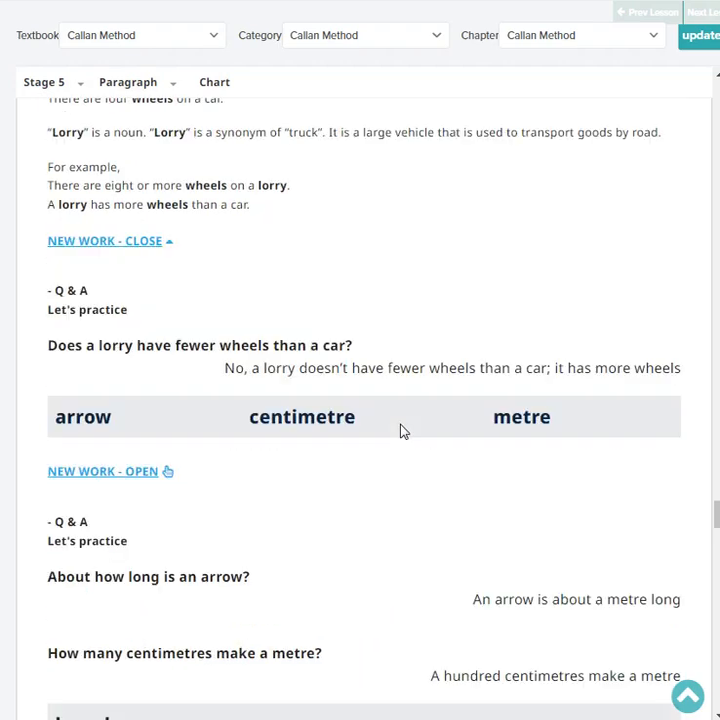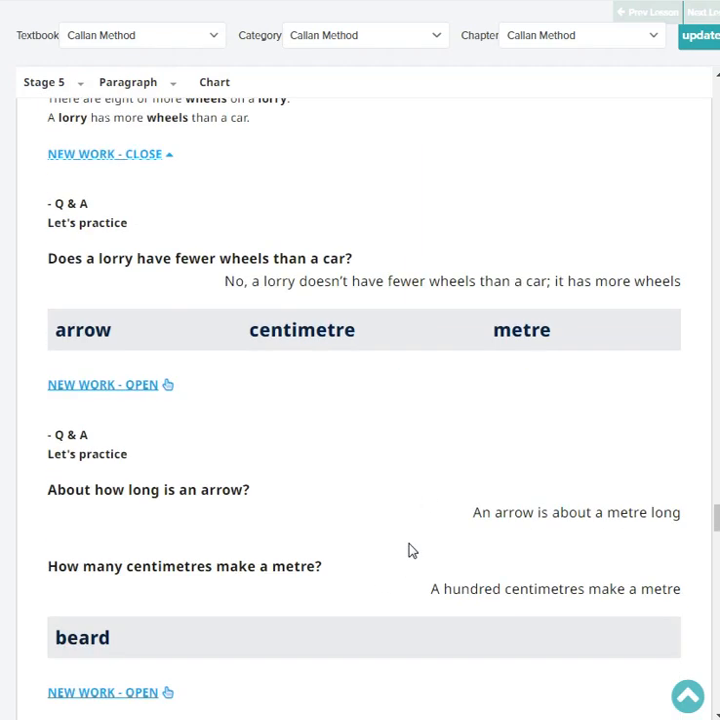Let's practice. Does a lorry have fewer wheels than a car? No, a lorry doesn't have fewer wheels than a car. It has more wheels. Very good.